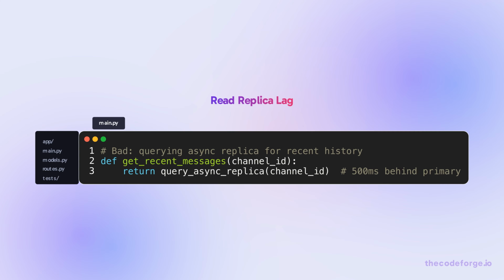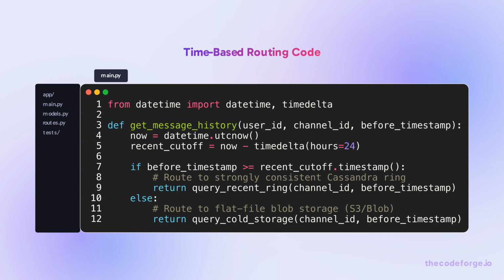Read replicas can lag 500 ms behind the primary, causing users to see missing messages or stale reactions. Always route recent queries to a strongly consistent store. Route queries by time. Recent messages go to a strongly consistent Cassandra ring, older messages to blob storage. This avoids replica lag for the critical recent history.